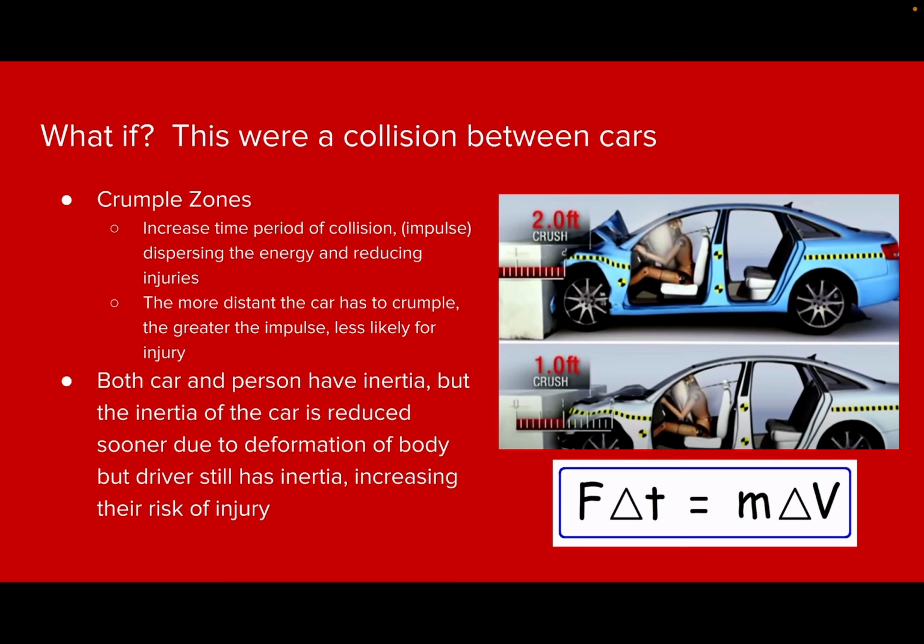Both the car and the individual have inertia and momentum, so the person isn't injured as much and their energy is dispersed over a longer period of time, meaning they have less chance of getting injured. So cars need to deform in order to keep you safe.